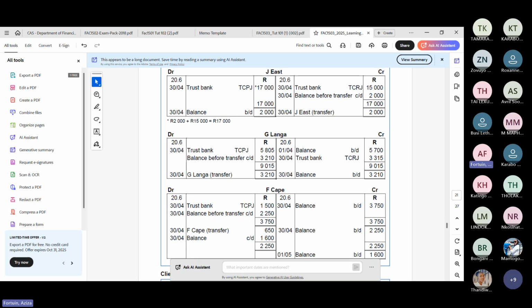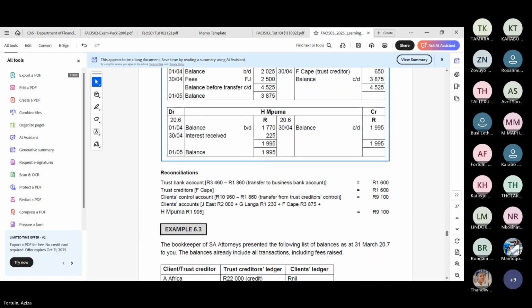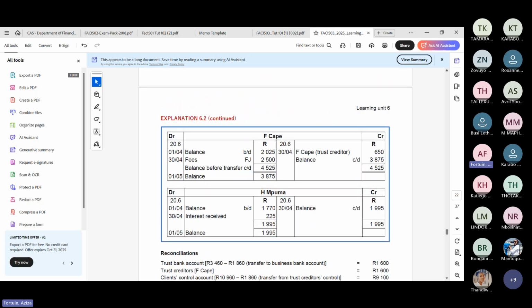You can see there the balance brought down is 1.6 because you still have 1.6 rolling over for the next month. But you can only transfer 650 rand. And that is, where's my client's ledger? Here. So here you can see you're only allowed to transfer the 650 rand.